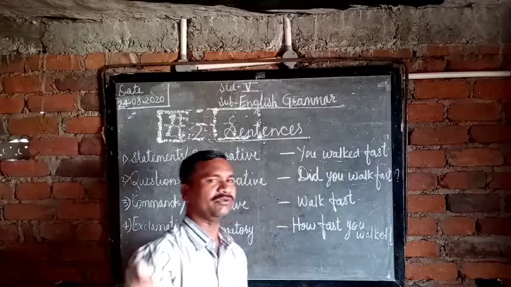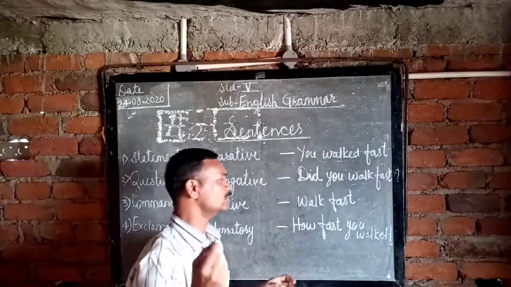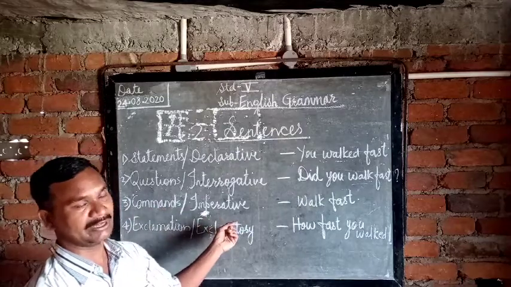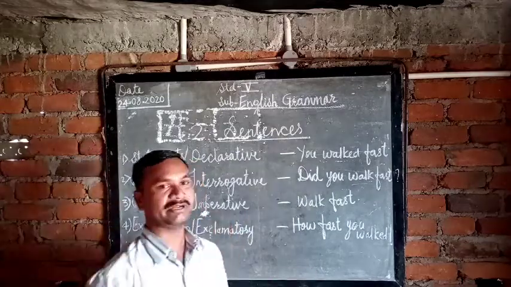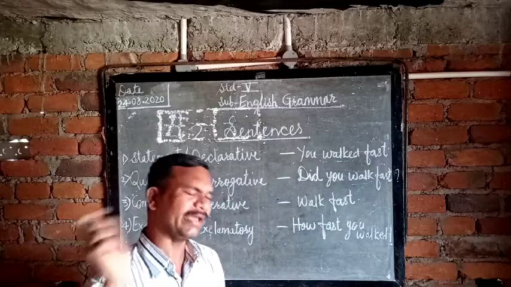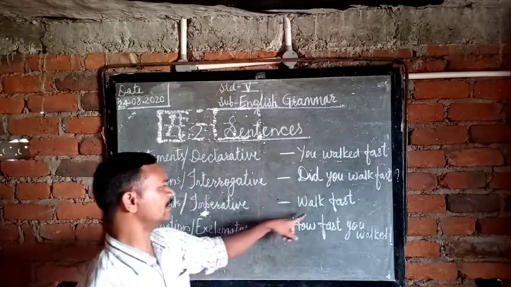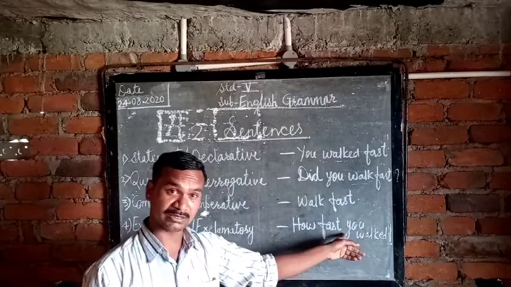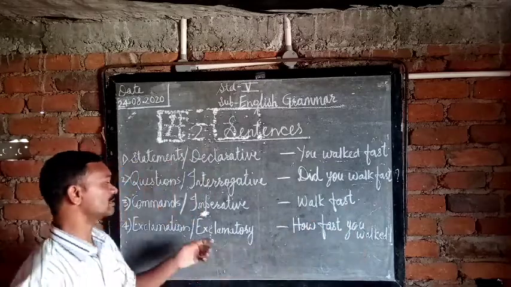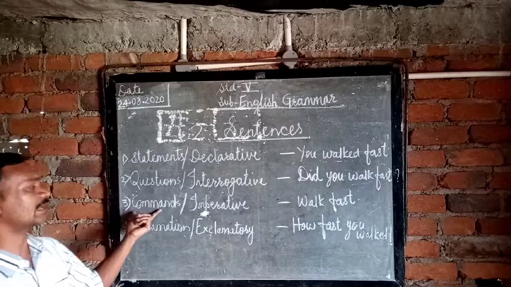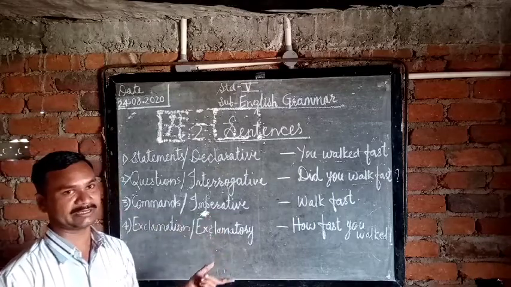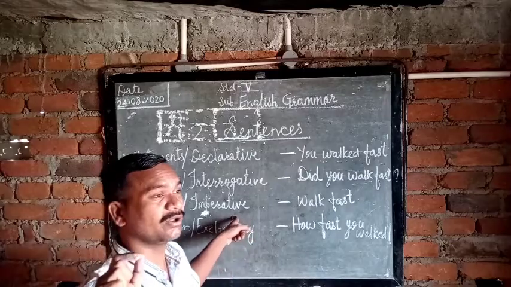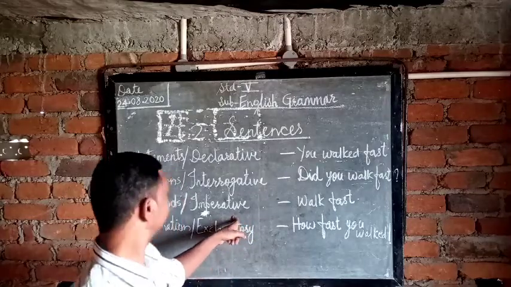Now the third is the command or imperative sentence. Actually, I want to give you an important note about that. The command or imperative sentence starts with a verb, any kind of verb. See the example: "Walk fast," "Do fast." This type of sentence is the command or imperative sentence, and it starts with the verb. Okay.